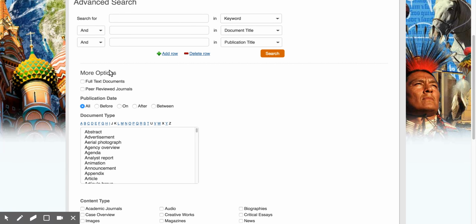But there are other options. One of them is right here under more options, peer-reviewed journals. You remember me saying in one of our earlier screencasts that sometimes an AP teacher will request that you only use peer-reviewed journals. Well, this would be a way of going there very quickly, just going here to the advanced, picking those off first, and then doing your research. And if you did that, then that would be really handy. So that is one way of going about it.